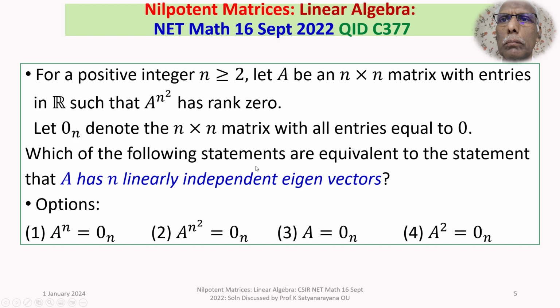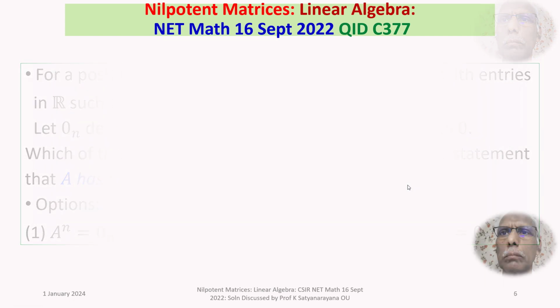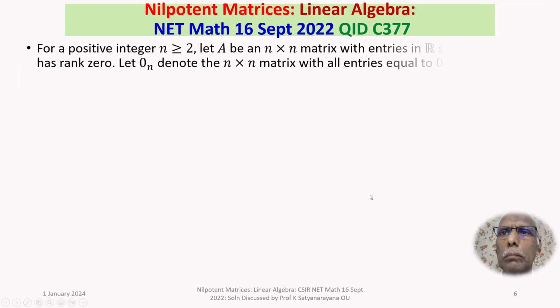Then, which of the statements given in options 1 to 4 is equivalent to A having n linearly independent eigenvectors? Let us now discuss the solution of the problem in detail.